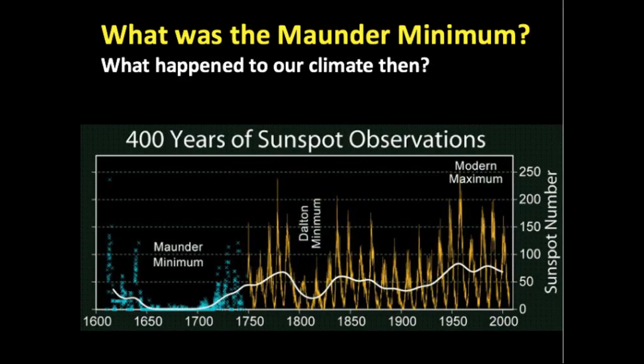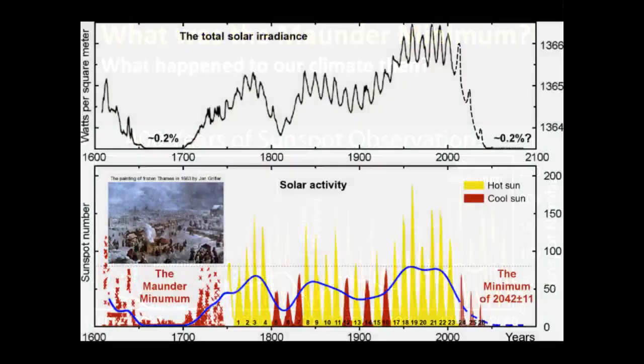The Maunder minimum was a period of time when the normal solar cycle was disrupted. There was an extended period with little to no sunspots. This caused a cooling of our planet. The graphic shows that when sunspot numbers are low, so, too, is solar irradiance. Solar irradiance refers to the total amount of energy of all wavelengths reaching the Earth. If less energy is arriving to Earth from the Sun, the planet cools down.